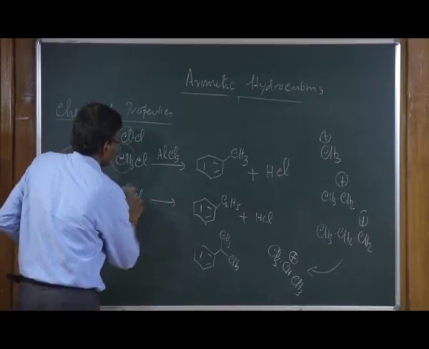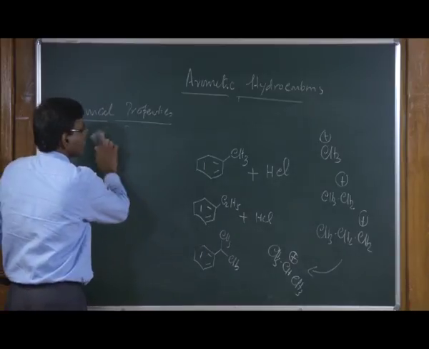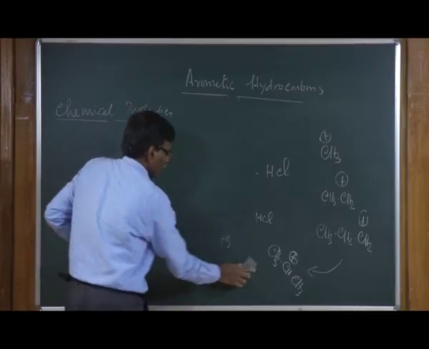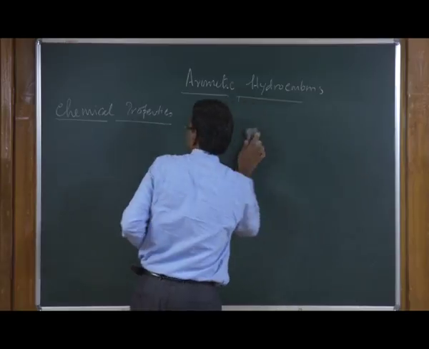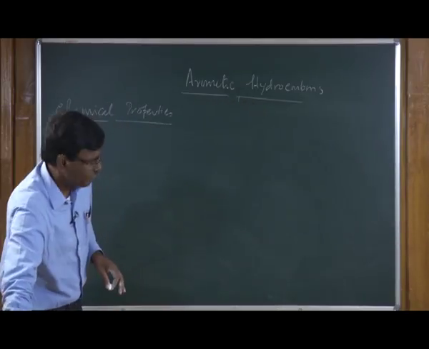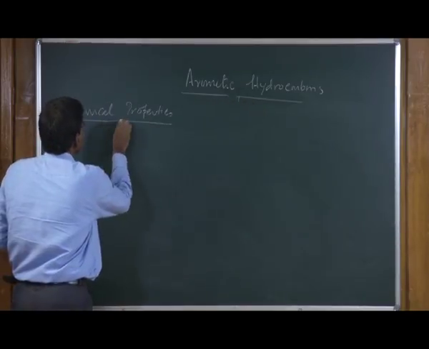And it is not necessary that you should use alkyl halide for the alkylation reactions. You can also use alkenes.